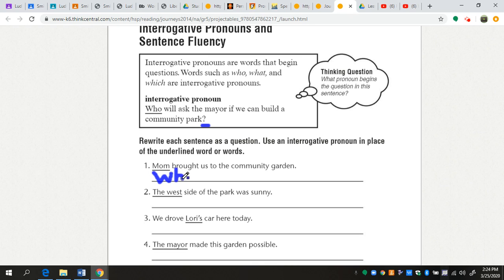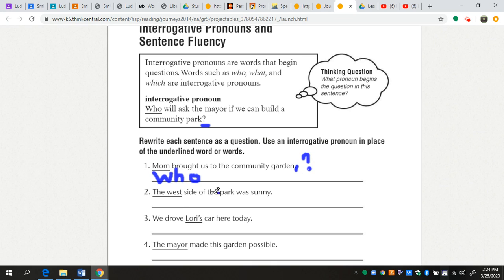As you know, I can't really type on these, so it's almost impossible for me to write. So this changes my sentence from Mom brought us to the community garden to who brought us to the community garden? Once again, that goes from a statement to a question, so we need to get rid of our period and turn that into a question mark.